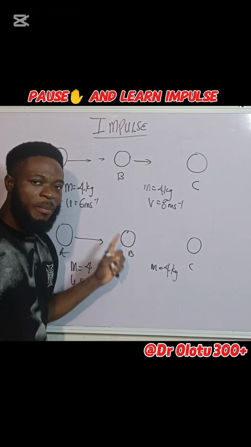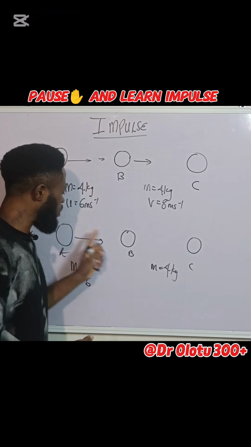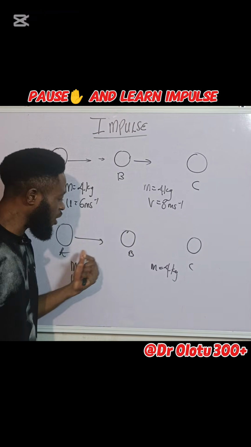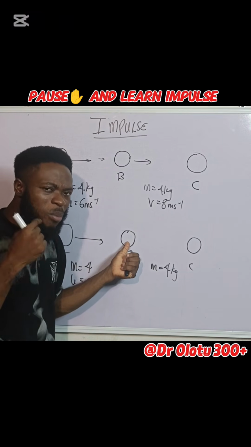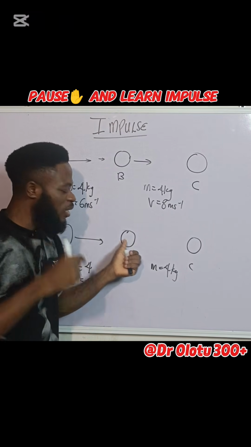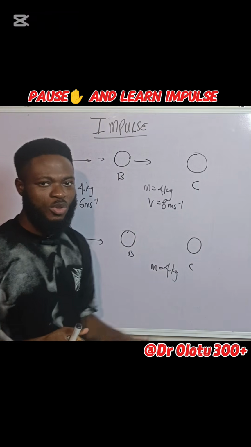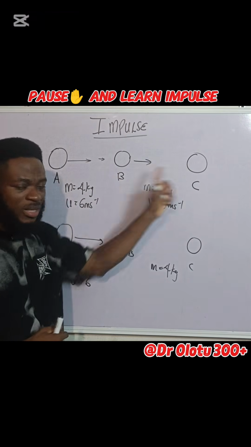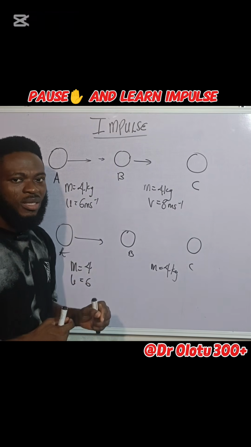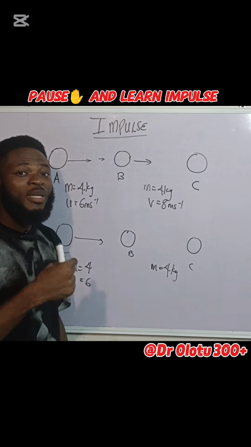Now imagine this case. Imagine that same force of 5 Newton hit this guy, which of course is the same object anyway, but is now in a new position. That same force of 5 Newton hit this object, but it did not hit it for 1 second. It hit the object and continued pushing the object for 3 seconds. My question to you, which of these cases, the first case and second case, in which case do you think the object will get to position C? Which one will most probably get to position C?